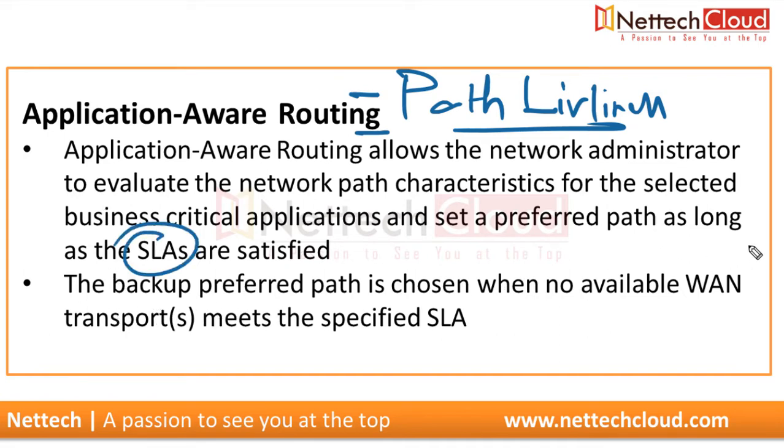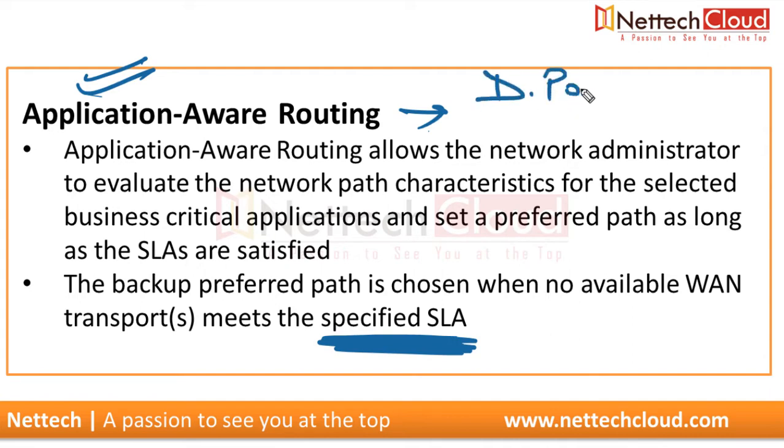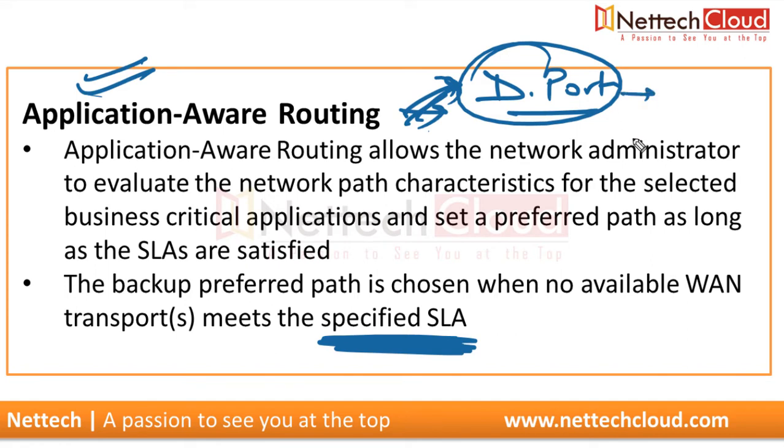So the backup preferred path is chosen when no available WAN transport meets the specified service level agreement. So application aware routing is basically integrated with PFR, performance based routing, right? And in application aware routing, we can match the traffic based on IPs and destination port. One way of doing this application aware routing is identifying applications on the basis of destination port. It means looking at the layer 3 and layer 4 header. I mean the IPs and the ports.